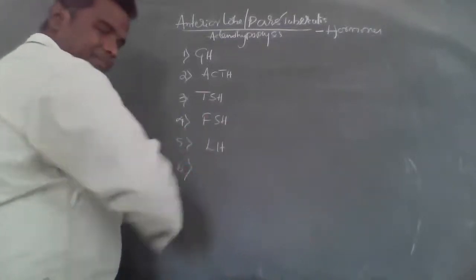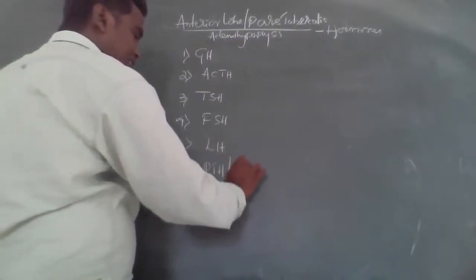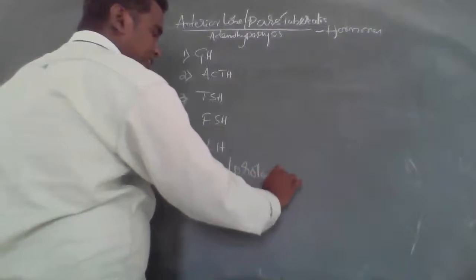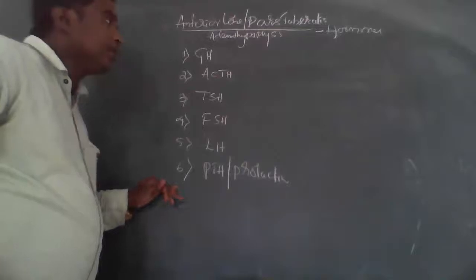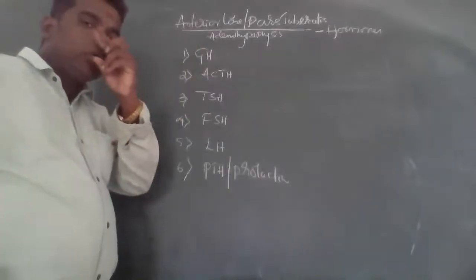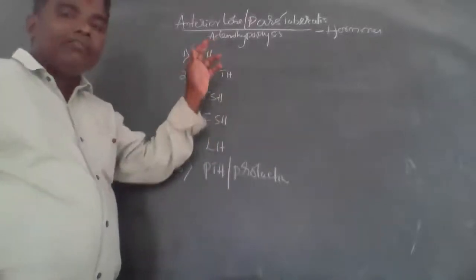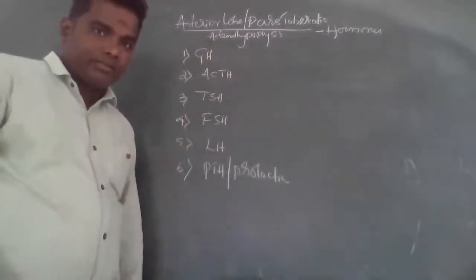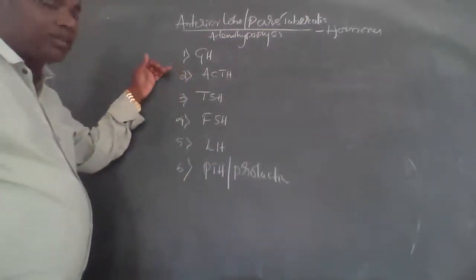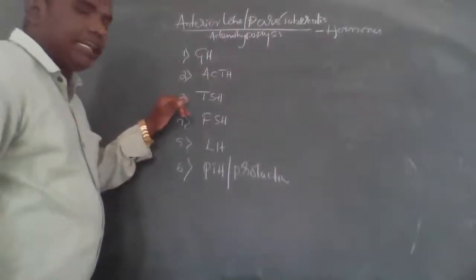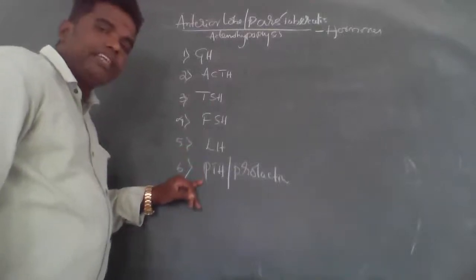Number 6, prolactin. These are the hormones secreted from the anterior lobe of the pituitary gland, or from the adenohypophysis. GH, ACTH, TSH, FSH, LH, and the last one is prolactin.